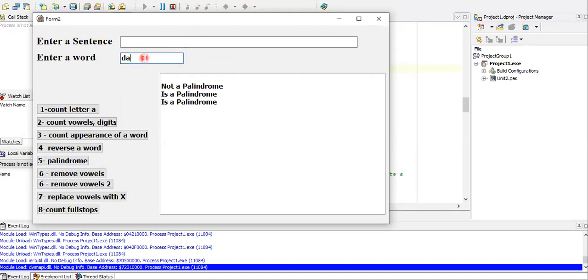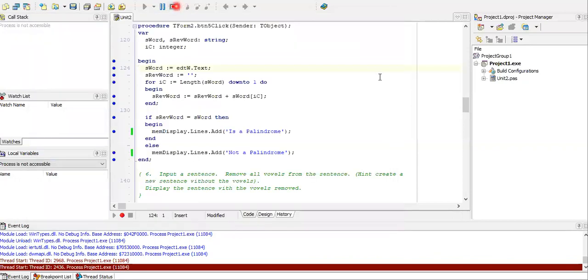Right, you can try other words to test your program. If you look at daddy, that should not be a palindrome because it starts with a Y at the end. If you start with the word, the reverse word will start with Y, D, D, A, D. So it's not a palindrome. So that is your palindrome and your reverse word. Now let's look at the next question.